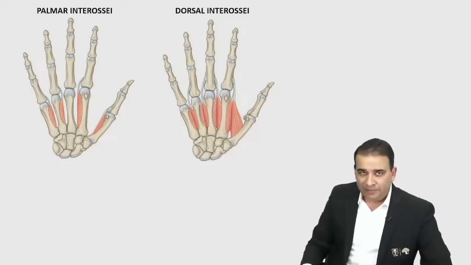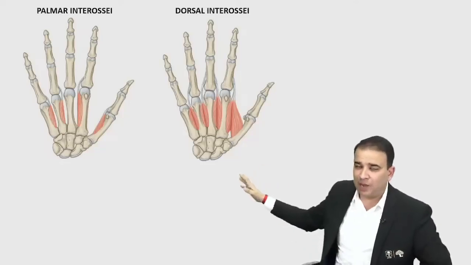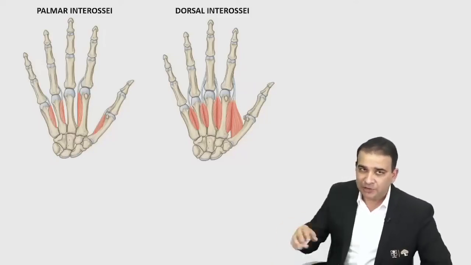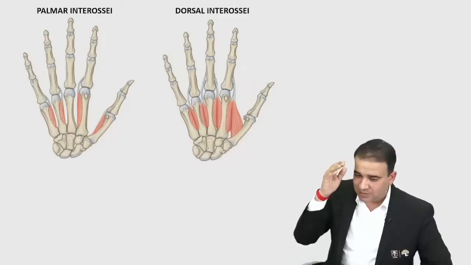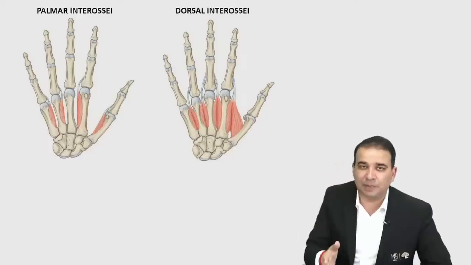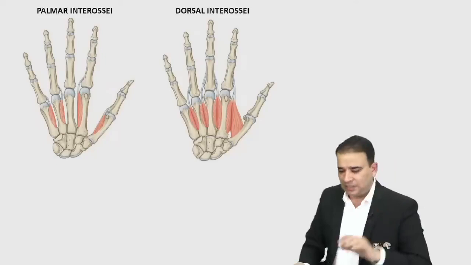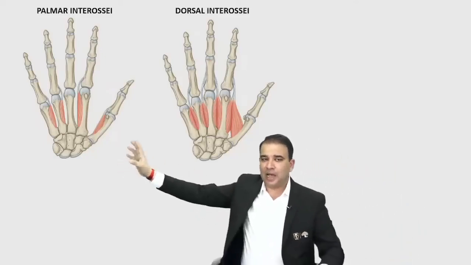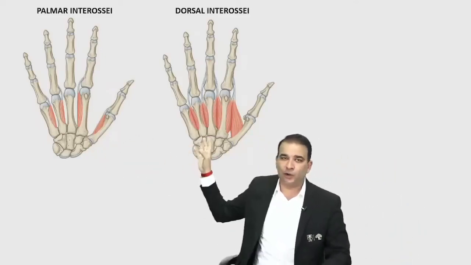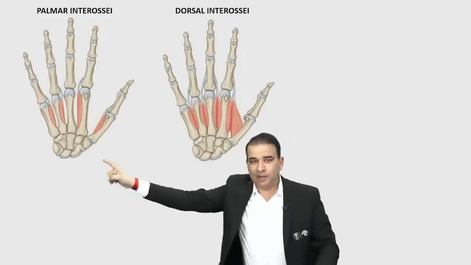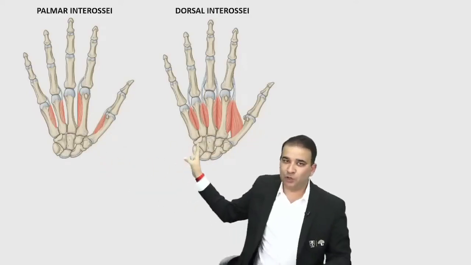Interossei, guys. I told you the interossei are intrinsic muscles of the hand, and they are important, especially the palmar and dorsal interossei. First of all, all the palmar interossei are unipinnate and all the dorsal interossei are bipinnate. If you're getting a question from this topic, just mind it here, guys: all palmar interossei are unipinnate, all dorsal interossei are bipinnate.